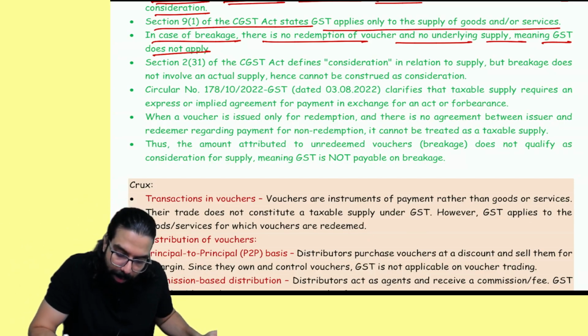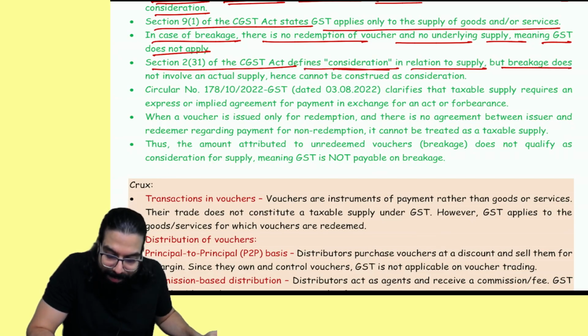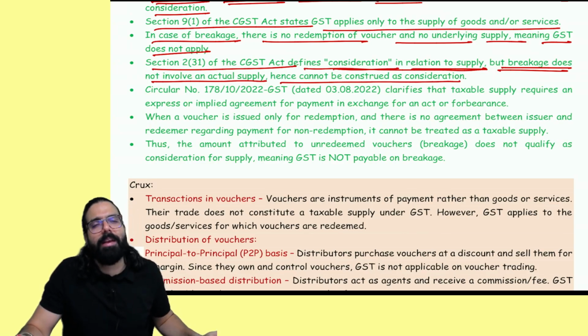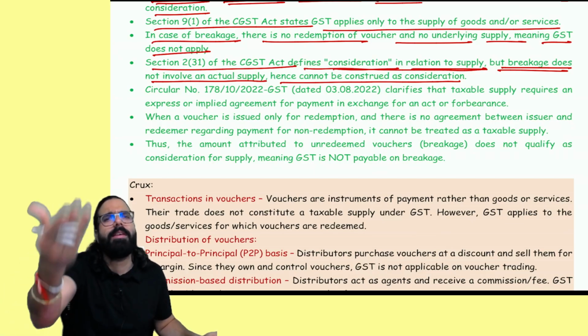It says, section number 2(31), consideration in relation to supply. But breakage does not involve actual supply, hence cannot be construed as consideration. When you never redeemed it, it was never given as a consideration for supply.